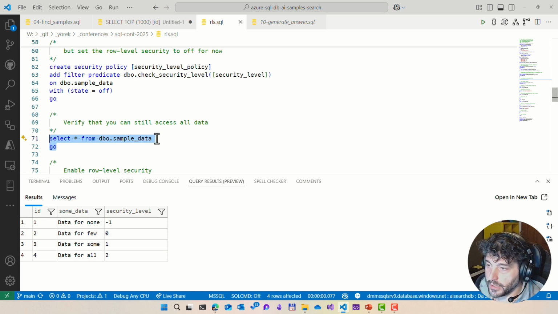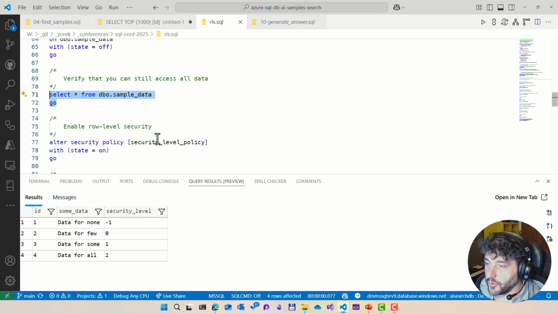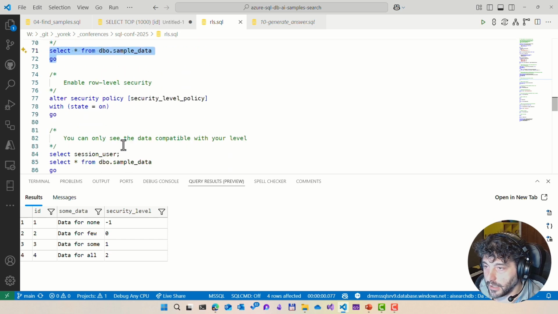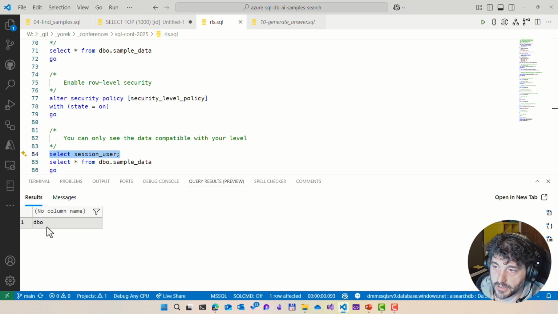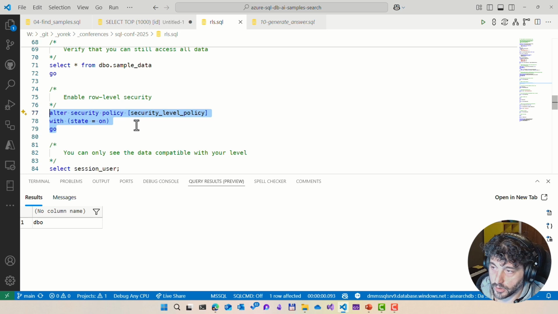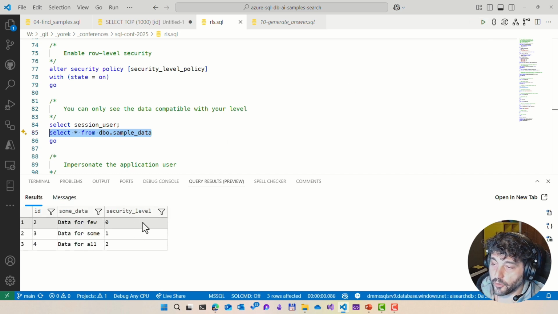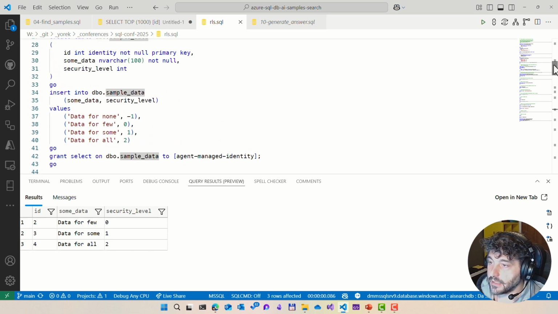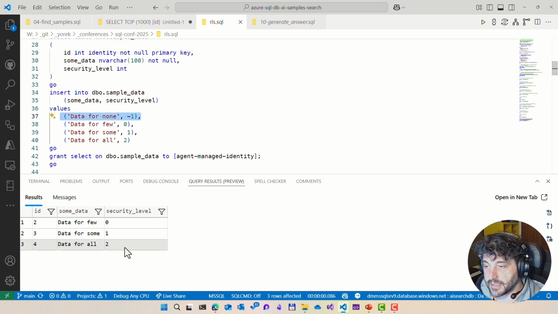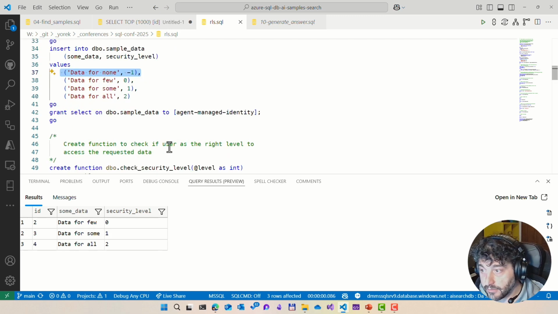Now, who is the person, the identity I'm using here? Let me show you. So I am the DB owner, which means I am the administrator here. I should be able to do everything. Now, the moment I enable the security policy, you will see that I will not be able to see the row -1 anymore, even if there are no where clauses here, no predicates. So this data is gone for me. It's like it doesn't even exist in the table, even if I administer it. So this is the power of row-level security.